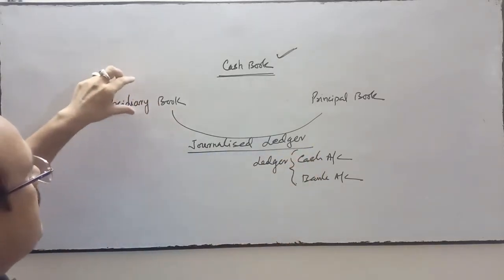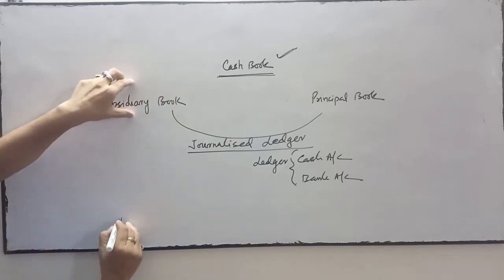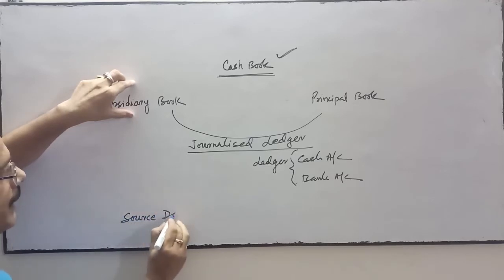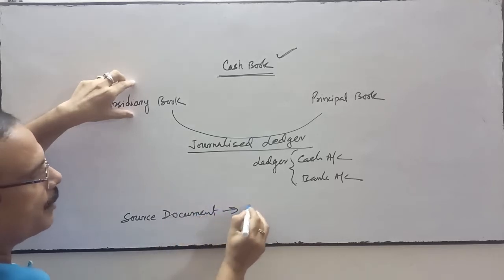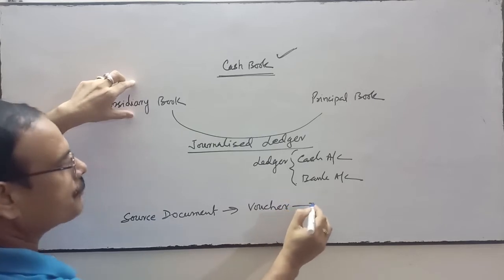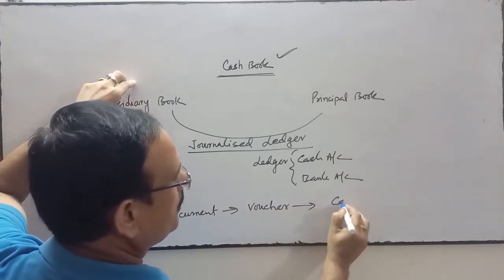Here we record the transaction directly from where? From the source document. We record it in a voucher, and from the voucher we record directly in the cash book.